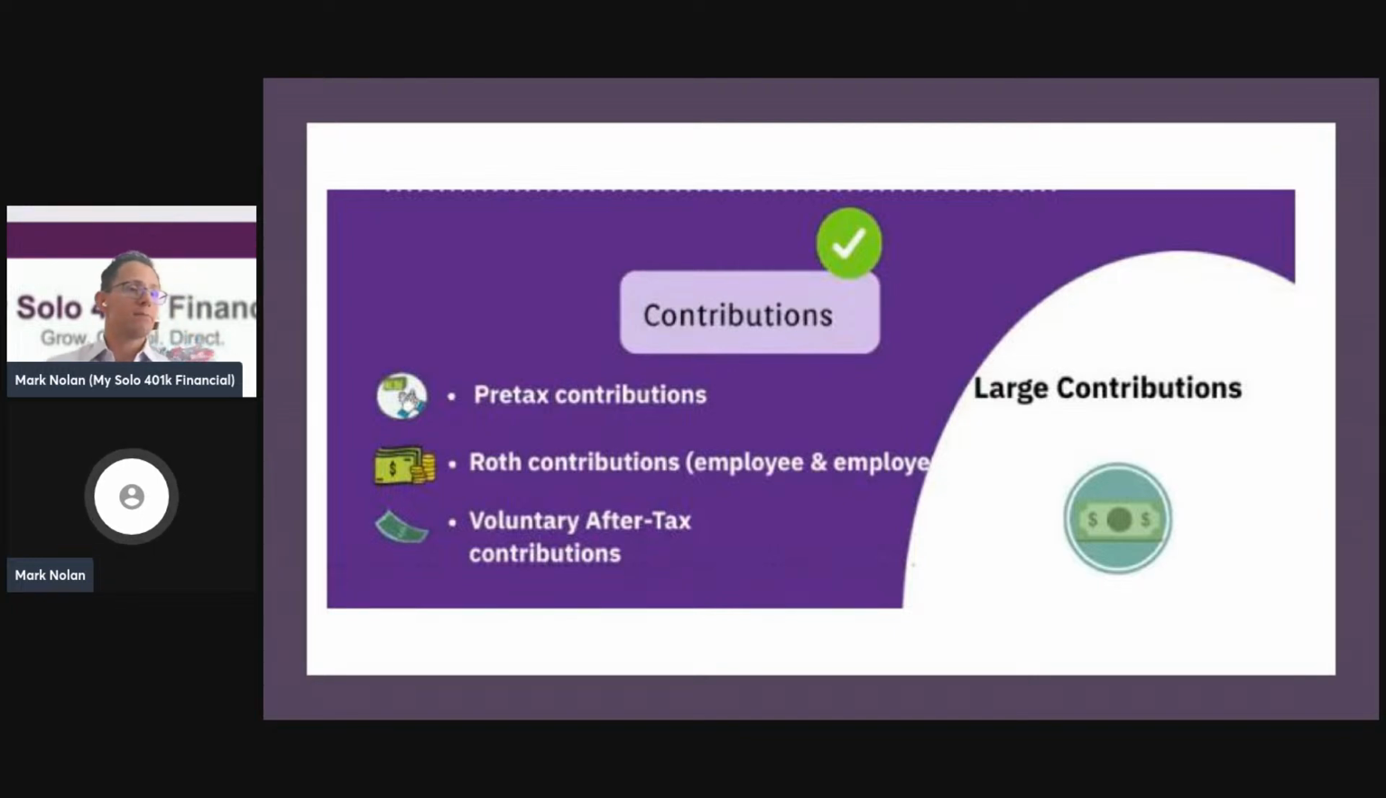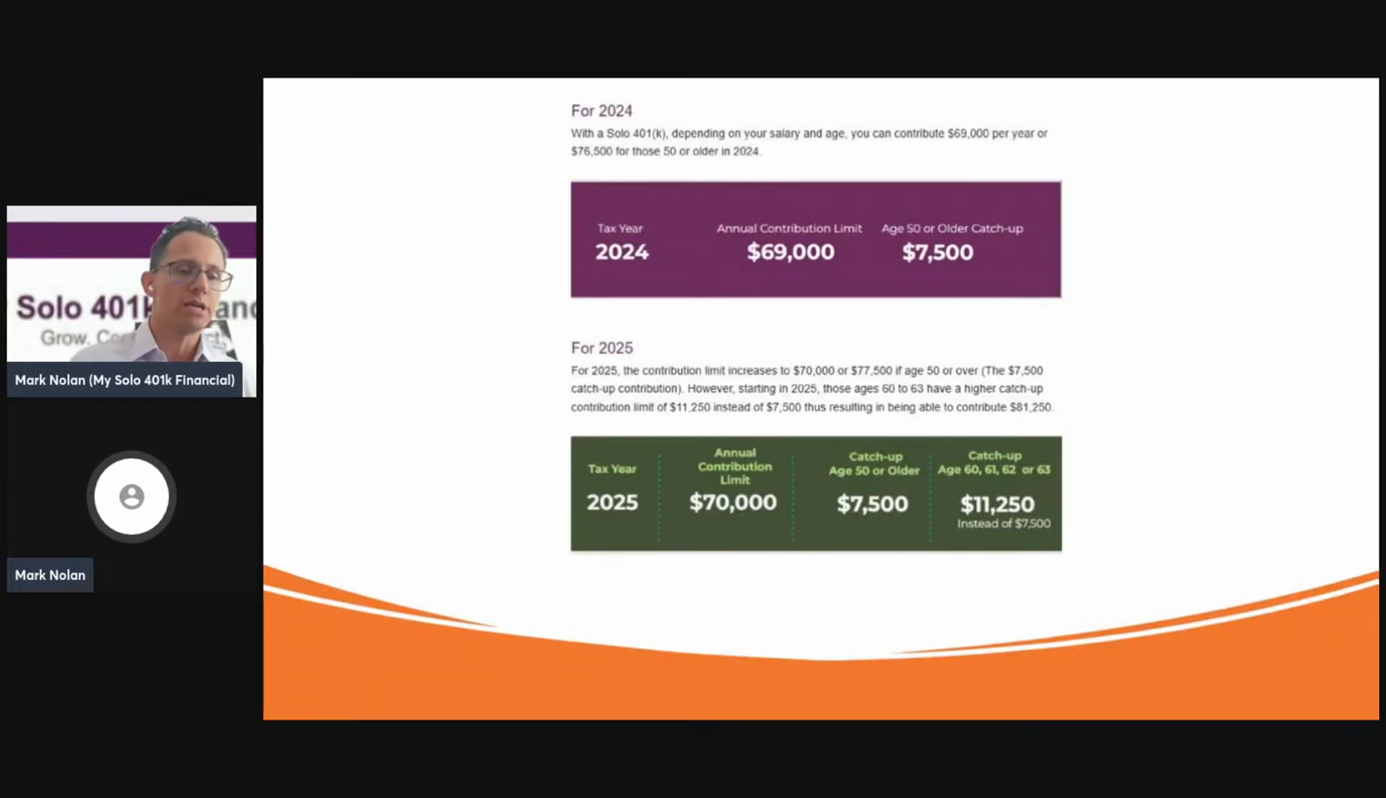A solo 401k plan is also great for making contributions. You can make large contributions, for instance, $70,000 for 2025. For 2024, the maximum contribution is $69,000 for those who are under age 50. If you're age 50 or older, you can contribute an additional catch-up amount of $7,500.